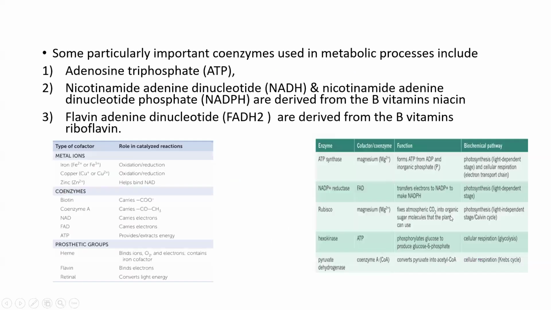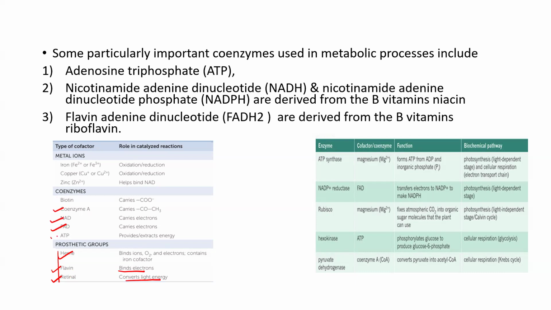Now see, this is a list of a few coenzymes. If we discussed heme as a prosthetic group, then flavin is the one which generally binds with electrons. Retinal is the one which converts light energy. Coenzyme A, we will study in the Krebs cycle. It's a link reaction where pyruvic acid is changing to acetyl coenzyme A.